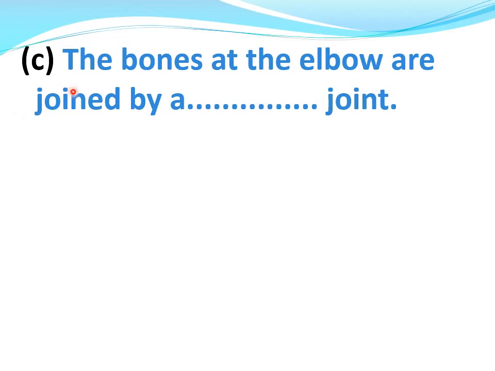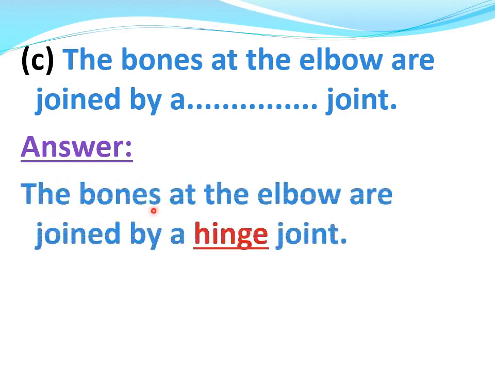C part, the bones at the elbow are joined by a dash joint. Answer, the bones at the elbow are joined by a hinge joint.